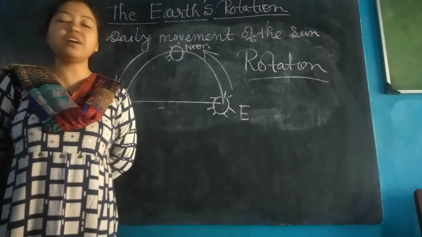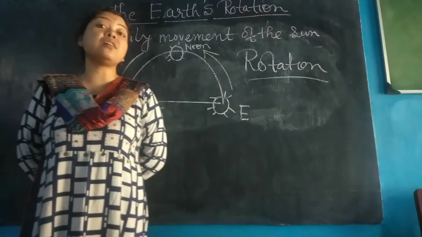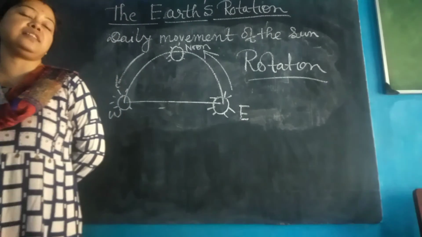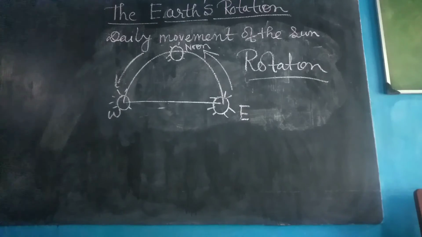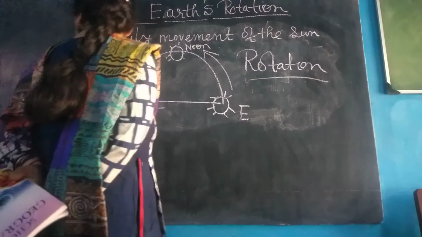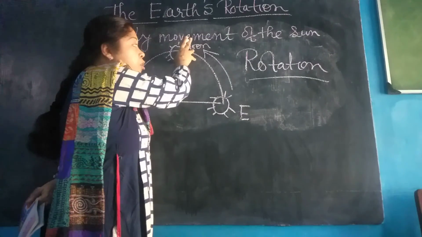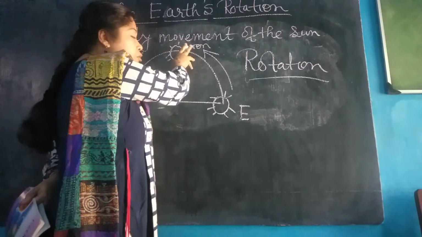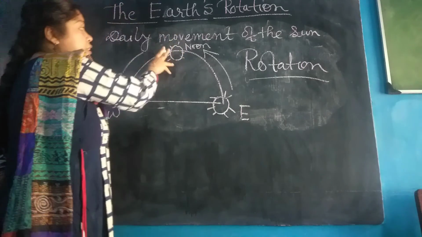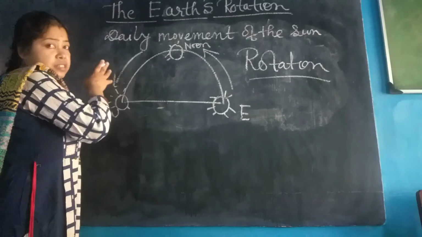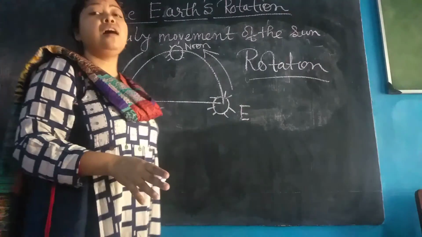The sun never rises nor sets. It is because of the earth's rotation that we feel the sun rises in the east and sets in the west. So this concept is very important: the apparent daily movement of the sun. The sun rises in the east, goes high at noon. At 12 noon, the sun is overhead when the temperature is very high, and then comes down, and in the west it sets. And this is because of the earth's rotation.